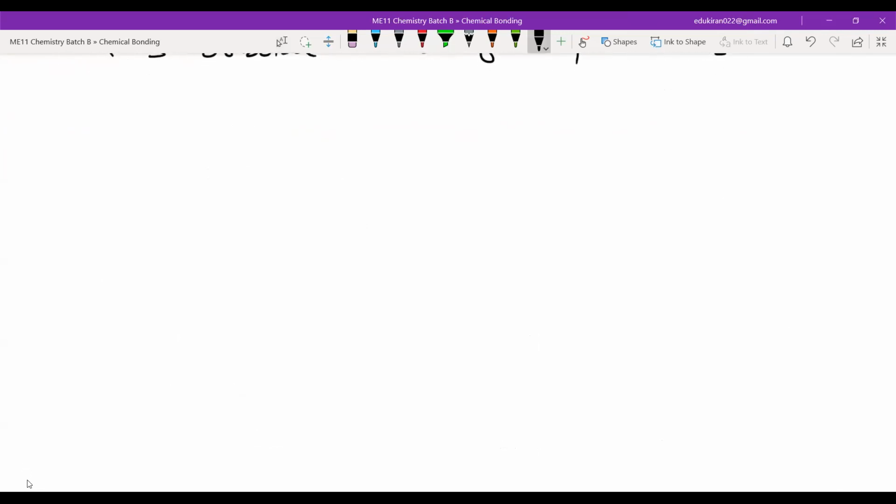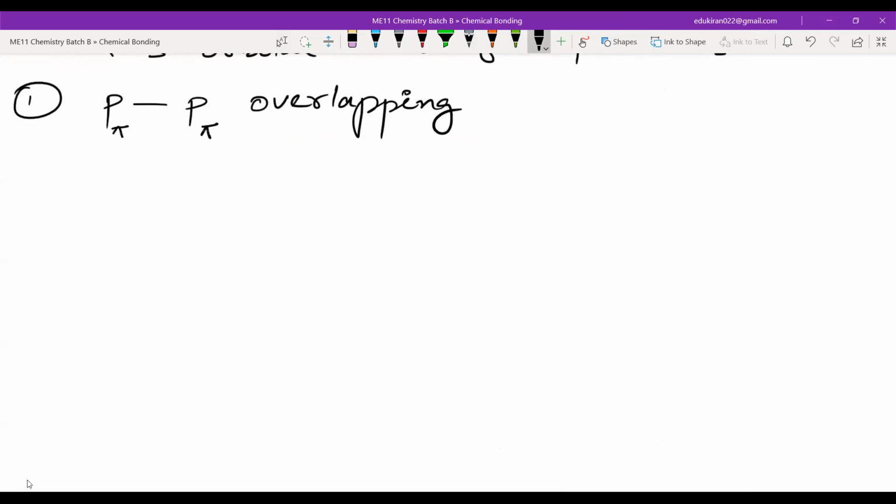Now, the first overlapping that will take place to make the pi bond is the p-p overlapping. How will we know that this is pi overlapping taking place? So we'll write p pi p pi overlapping. The overlapping will take place in this way. We'll have a p orbital, another p orbital, and this is the internuclear axis.